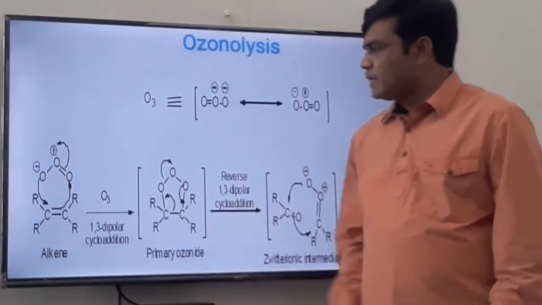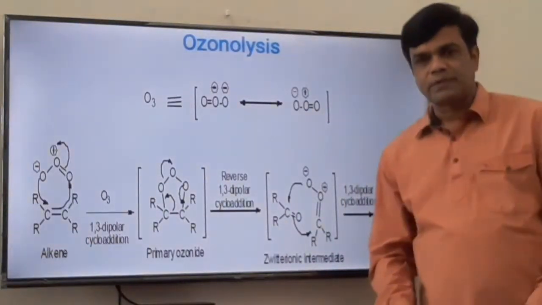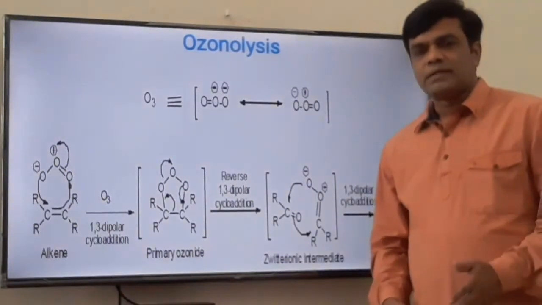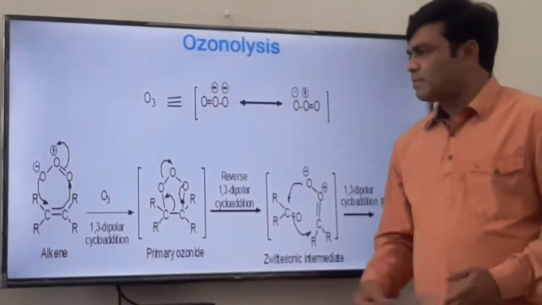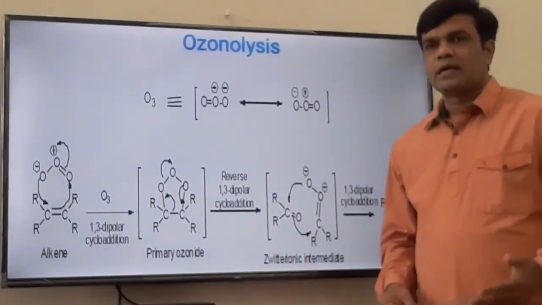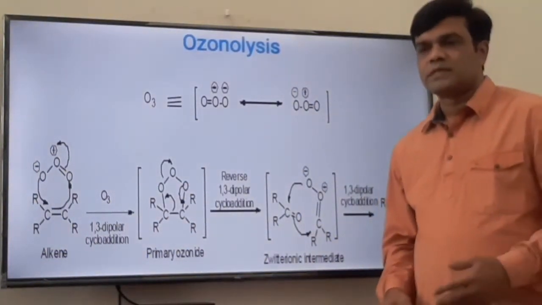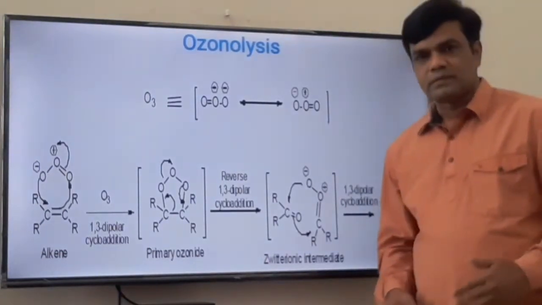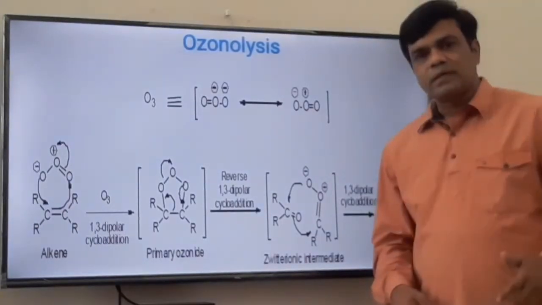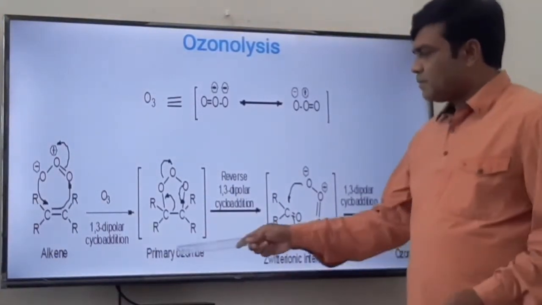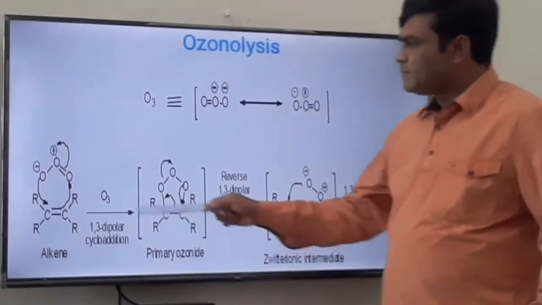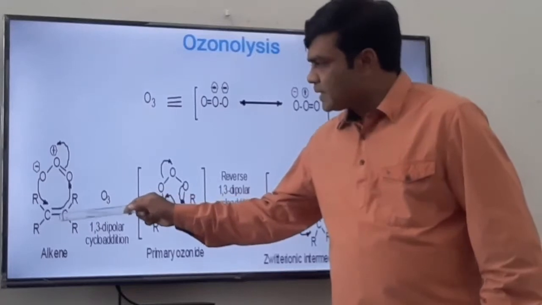In the first step, a 1,3-dipolar cycloaddition reaction takes place. 1,3-dipolar means addition across the carbon-carbon double bond and ozone at the 1 and 3 positions, and dipolar means two different poles, negative and positive, are formed. That is why it is 1,3-dipolar cycloaddition, where a cyclic product is obtained, which is called a primary ozonide or malozonide. It is a concerted mechanism.